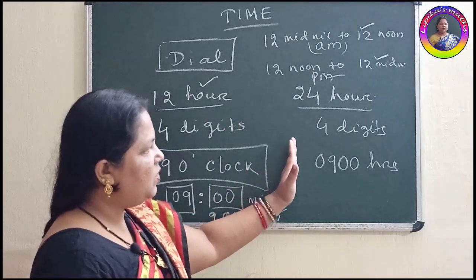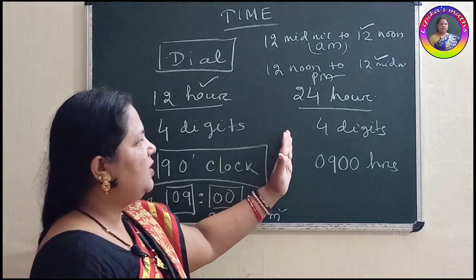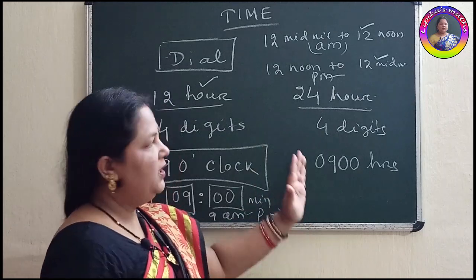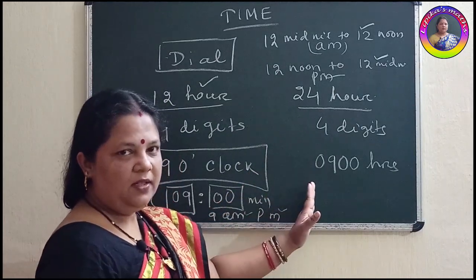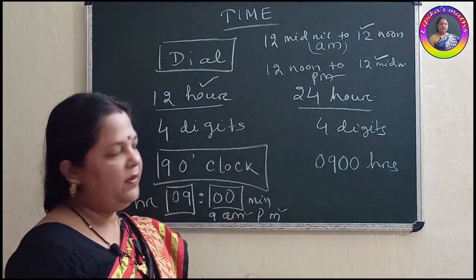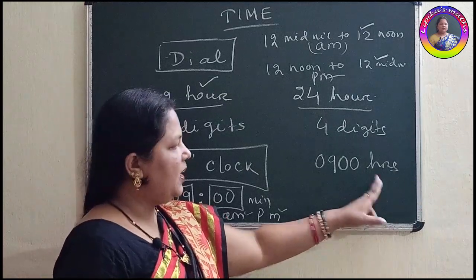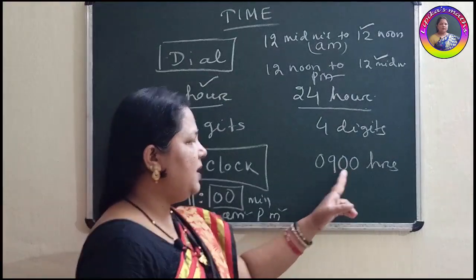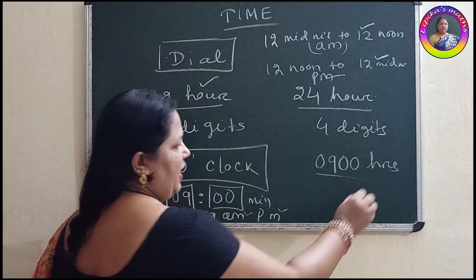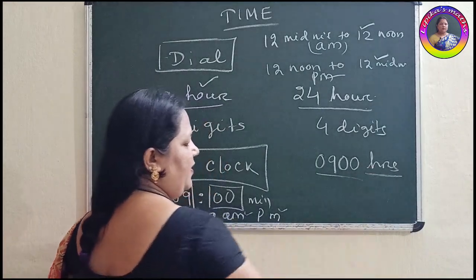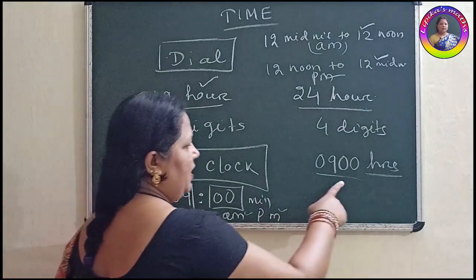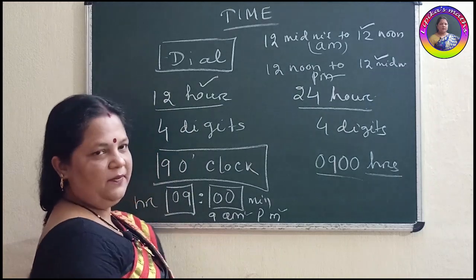Clear? But according to 24-hour clock timing, we have to calculate from 1 to 24. Okay. After 12 noon, there is no PM here. We don't use AM and PM in the case of 24-hour clock timing. We use only hours. And between the hours part and minutes part, there are no gaps. Consecutively you need to write 4 digits, and there is no AM and no PM. Everywhere you will write hours. Okay. So where it is 9 AM, you can write here 0900 hours.